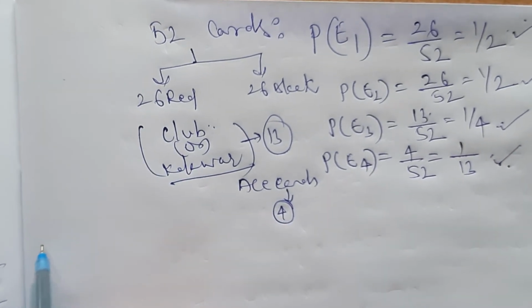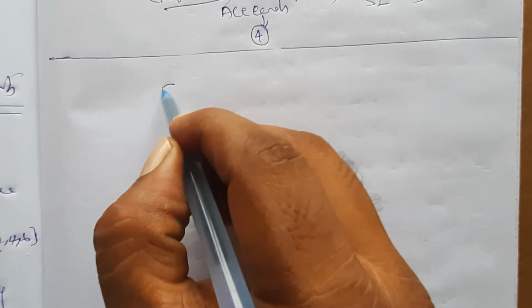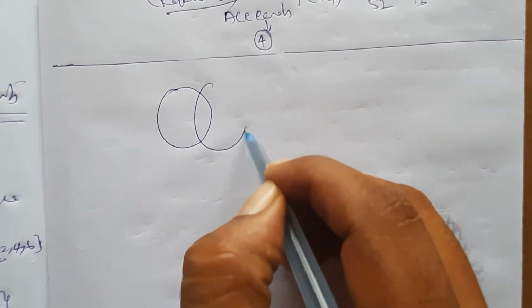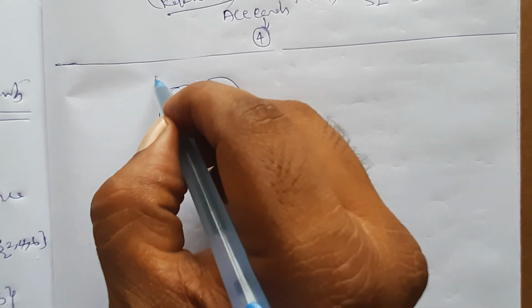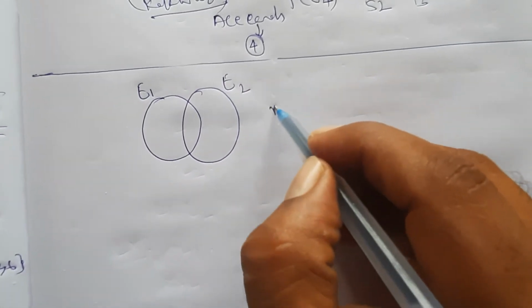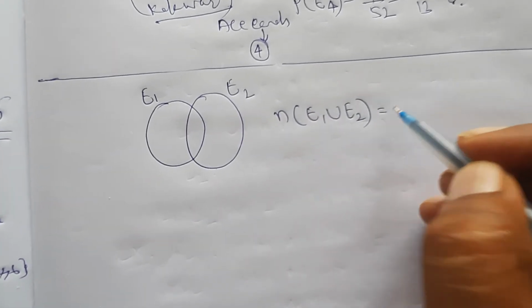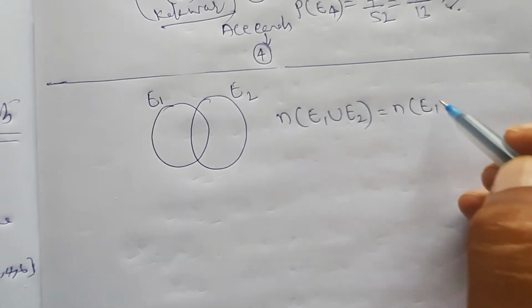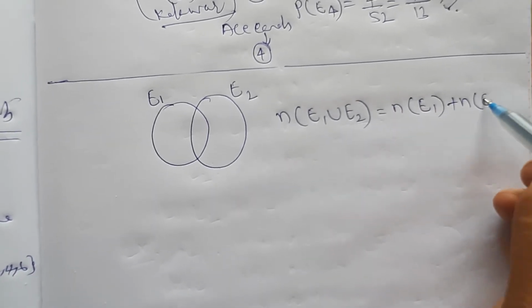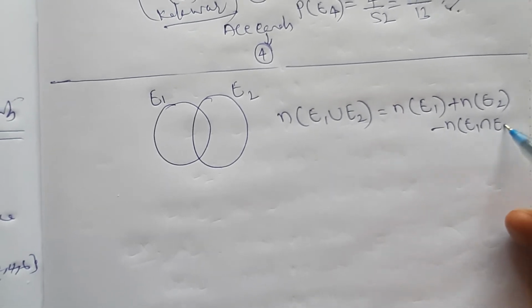Next, a few Venn diagram concepts I will explain. For example, let this be event E1 and let this be E2. Then n of E1 union E2, what is the formula? n of E1 plus n of E2 minus n of E1 intersection E2.